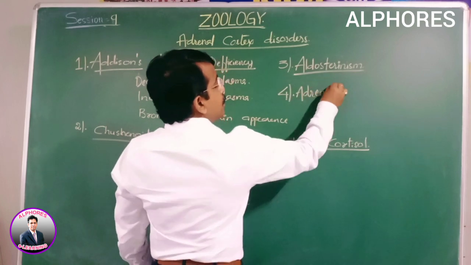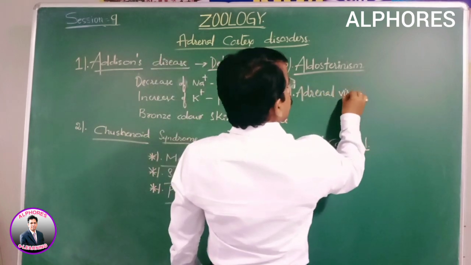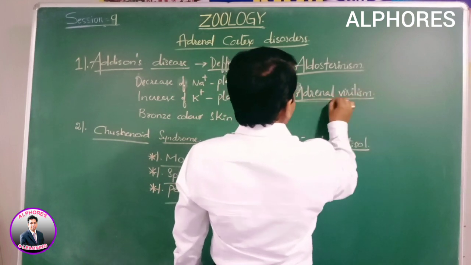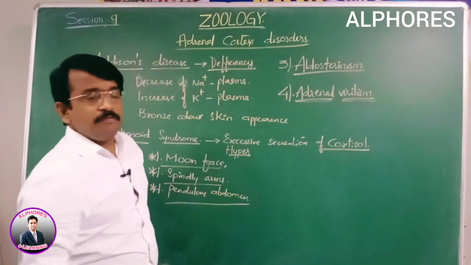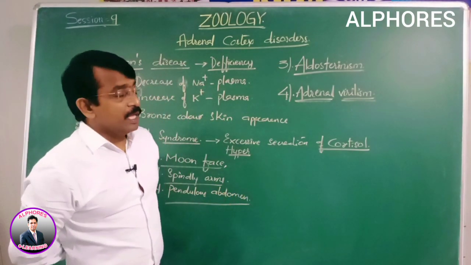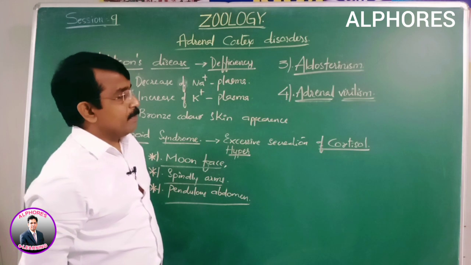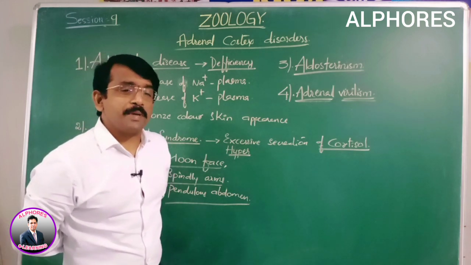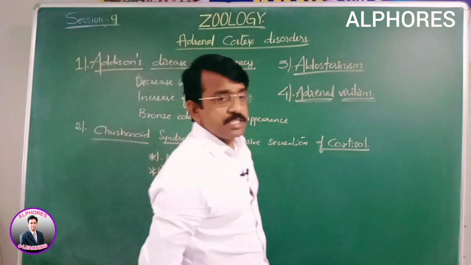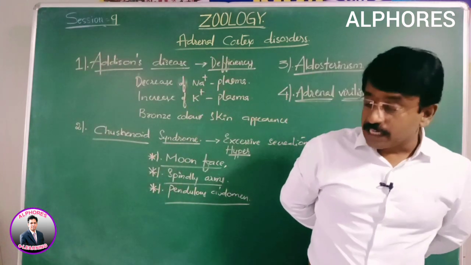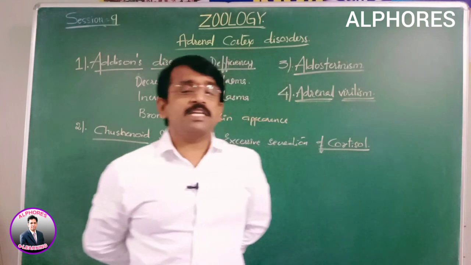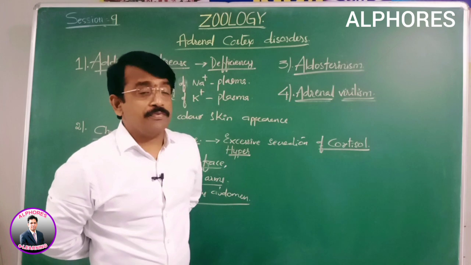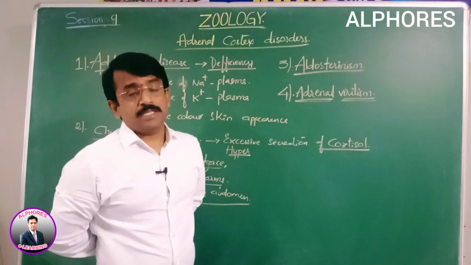Virilism is what is seen. Adrenal virilism is a condition where masculinization takes place in females. Adrenal virilism is the development of male characters in female individuals.